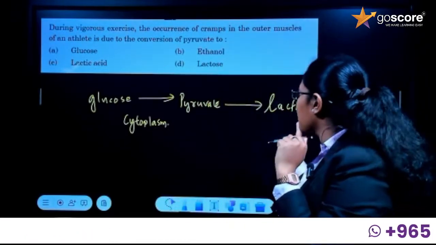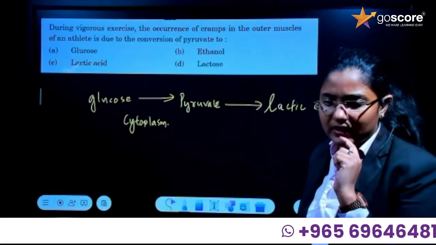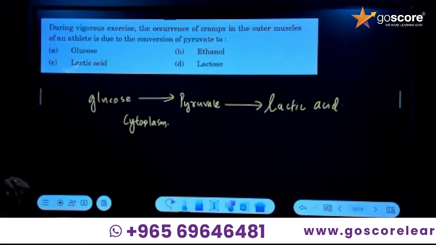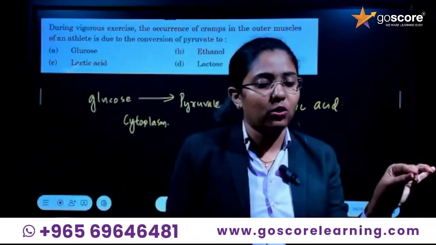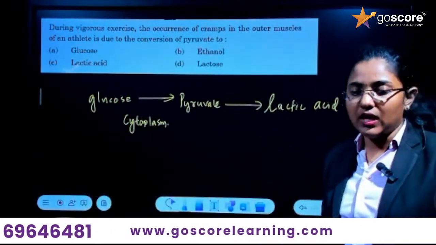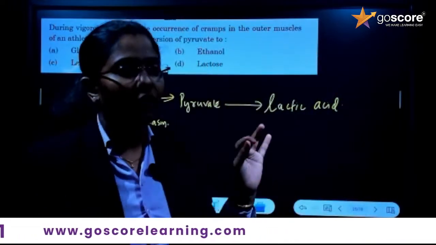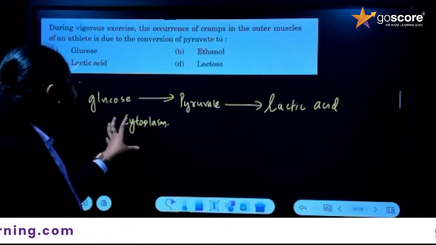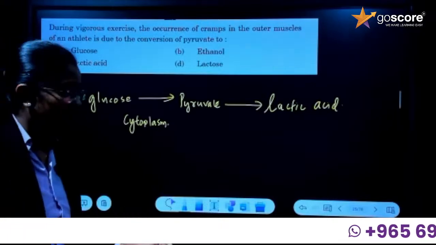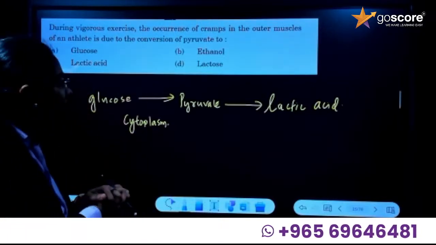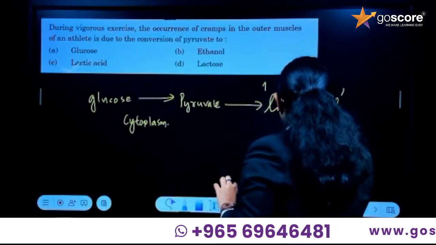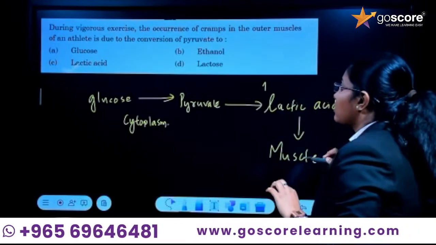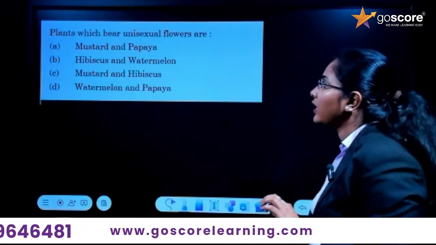Is the process taking place in mitochondria? Pyruvate is converted into lactic acid. Where does the process take place? That process also takes place inside the cytoplasm. It is not taking place inside the mitochondria. If it were aerobic respiration, the process would take place in mitochondria, but this is clearly anaerobic respiration, which takes place in the cytoplasm of muscle cells and leads to accumulation of lactic acid. Accumulation of lactic acid creates muscle cramps. Okay, fine. So this is a very easy question. Next we will begin the next question.